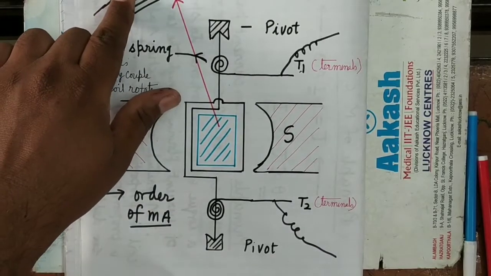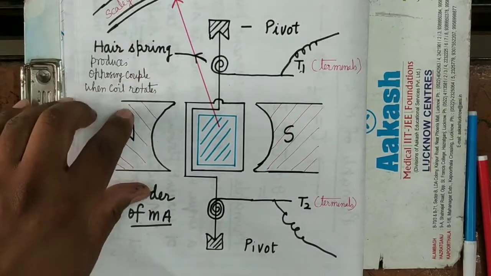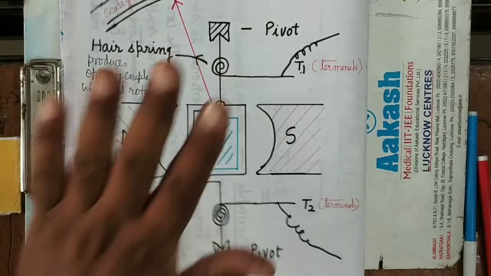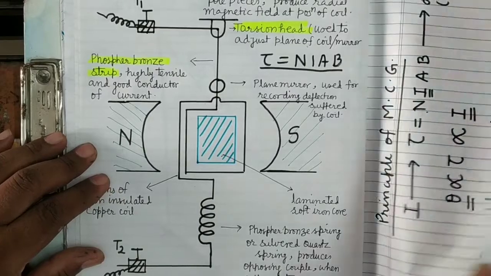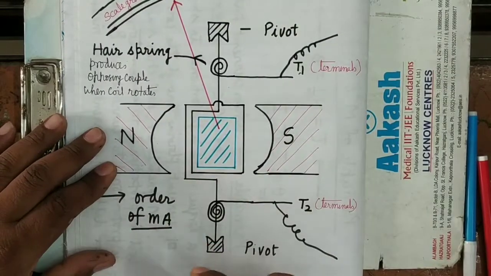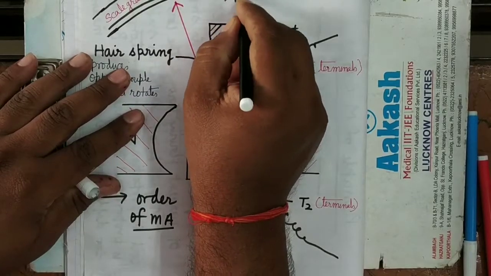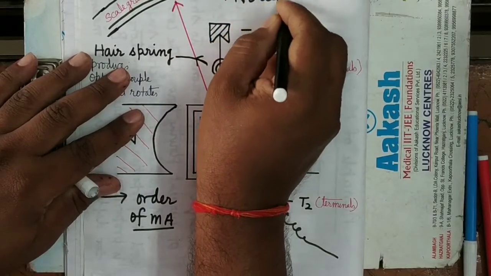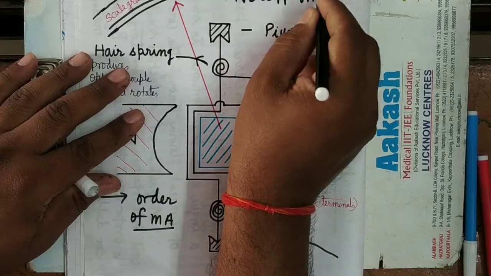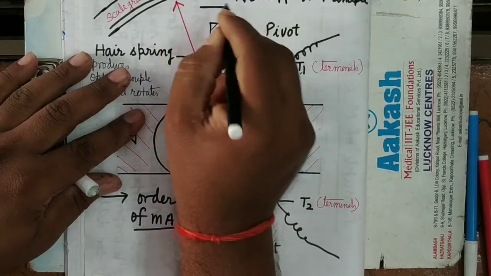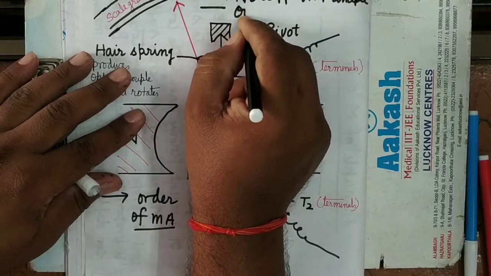Means there is no difference in the principle of pivoted and suspended coil galvanometer. There is only constructional difference. No difference in principle. Only constructional difference.